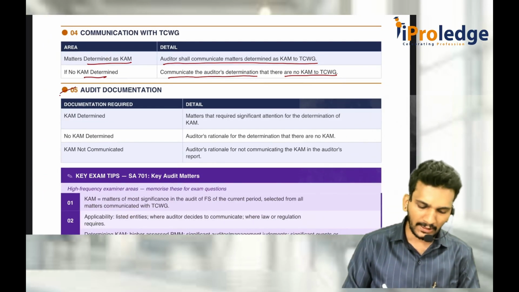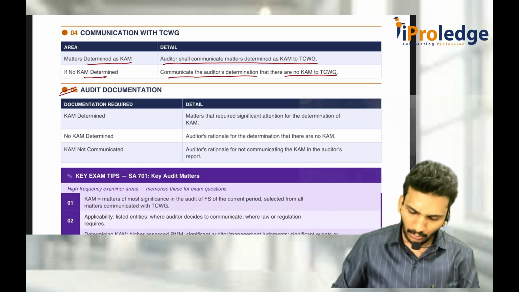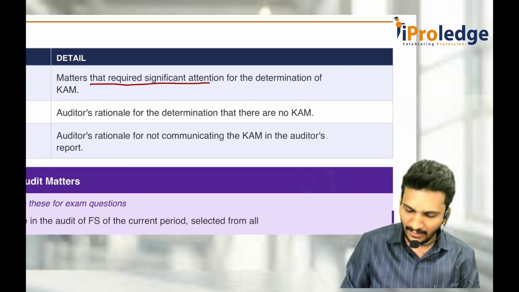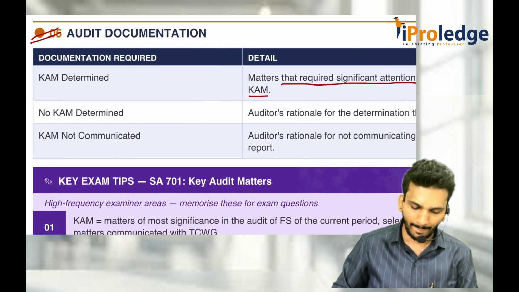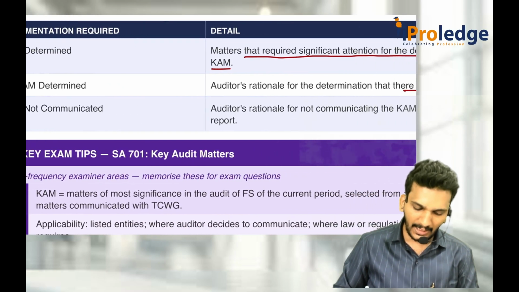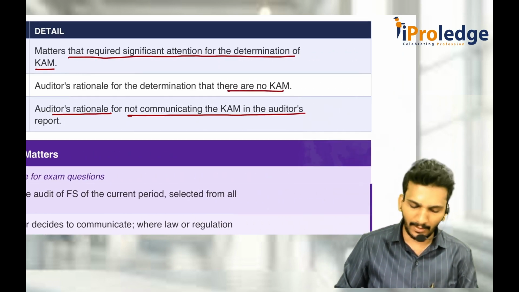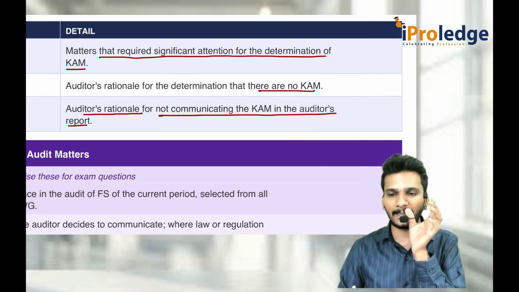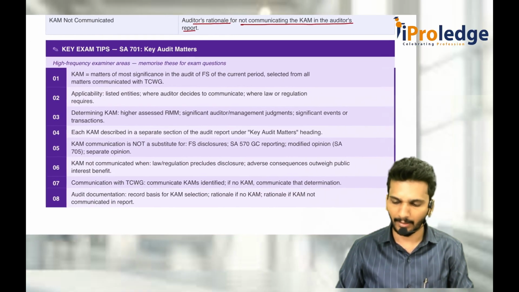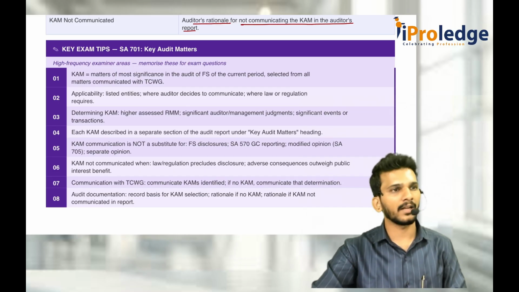Then whatever you do, that has to be compulsorily documented so that you can protect your interest in the future. So, if key audit matter is determined, document the matters that required significant attention for determination of key audit matter. If no key audit matter is determined, then there is no key audit matter. If key audit matter is not communicated, then the auditor's reason for not communicating the key audit matter in the audit report also has to be stated here. This is SA 701 key audit matter. Please have a look into it. We completed this standard in around 6 minutes.